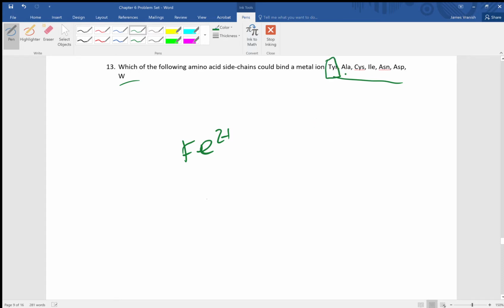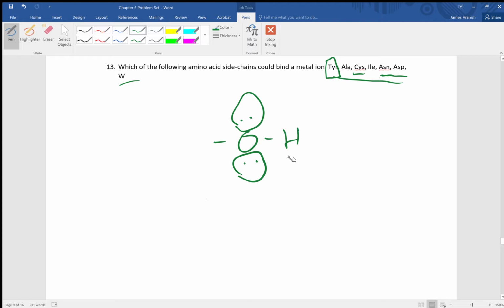So the correct answer is tyrosine, cysteine, asparagine, and aspartate. Those are 4 that can possibly bind to metal ions. Alanine, isoleucine, and tryptophan cannot under normal conditions. Now, why is this? Well, tyrosine on the end has this OH group, and the OH has these 2 lone pairs of electrons, which are free and can bind to a metal.